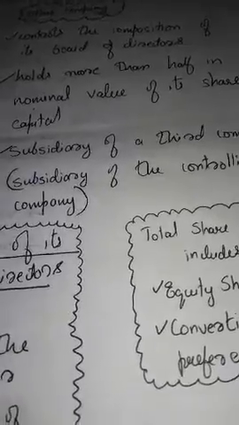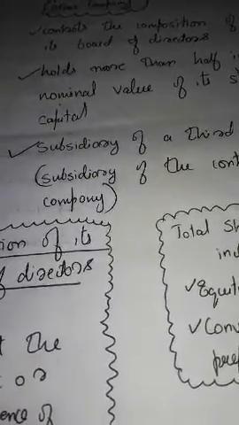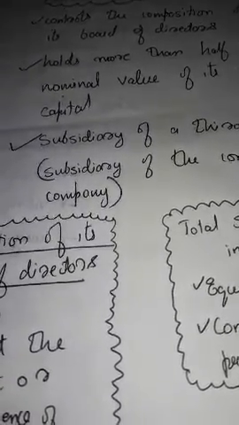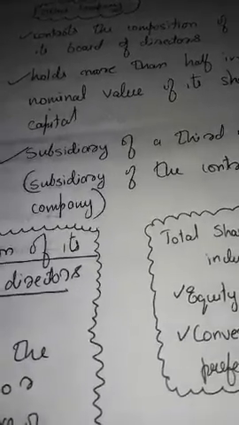In such a case also, the company becomes a subsidiary of another company.